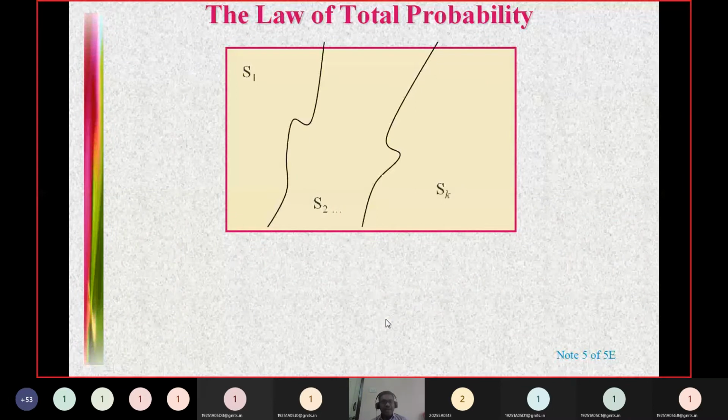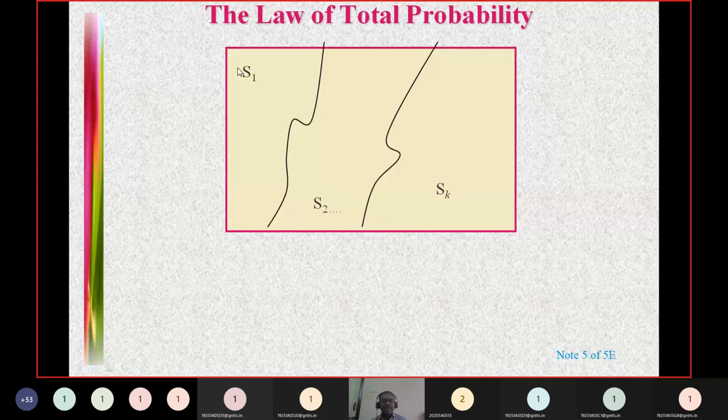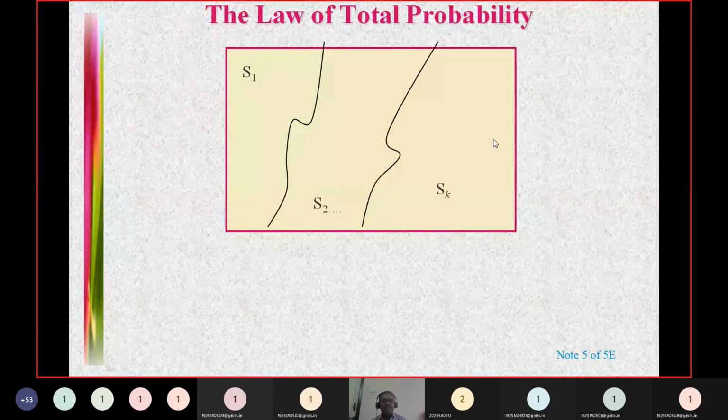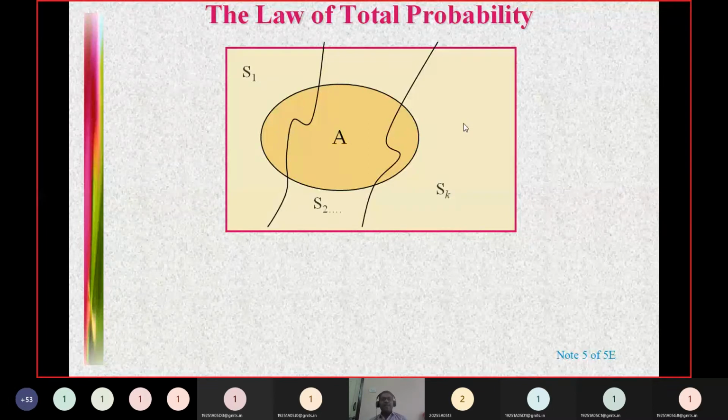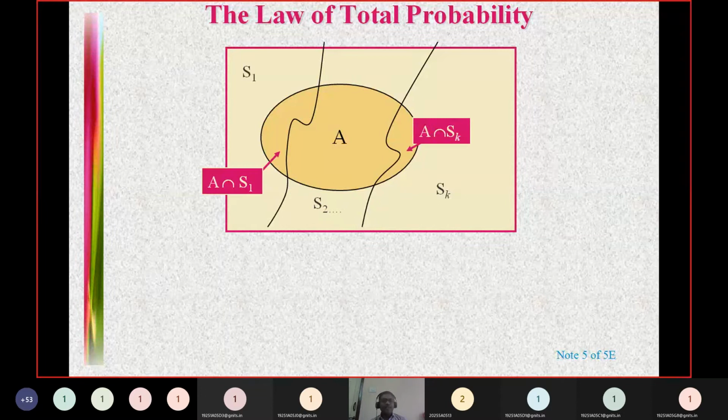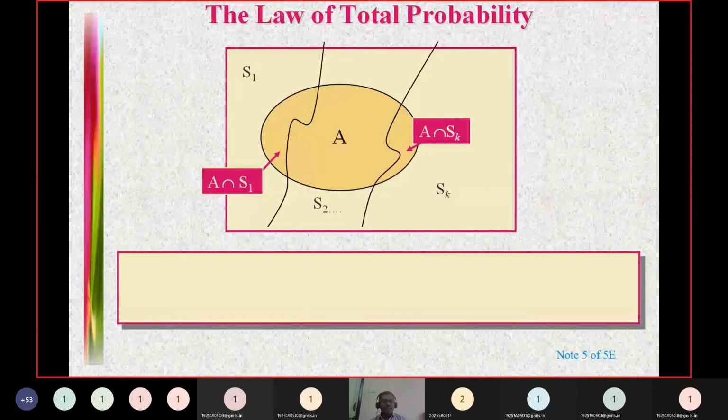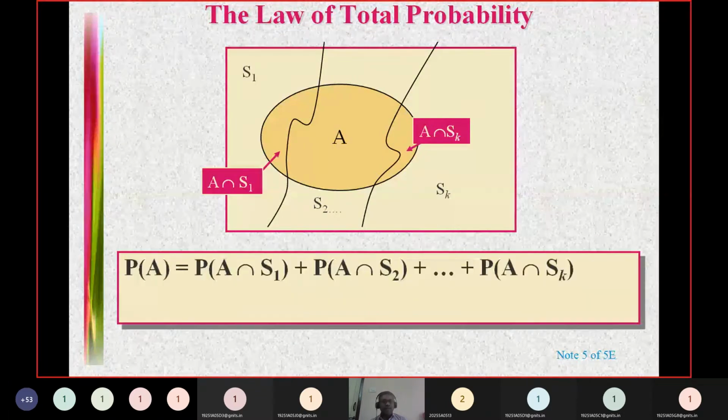So something like this: you have a rectangular box which is the whole sample space, where this rectangular box is partitioned by S1, S2, and so on up to Sk, and then you have an event A which is a subset of the sample space. This event is sharing points with S1, S2, and so on up to Sk. So A intersection S1, A intersection S2, and so on, A intersection Sk. These are going to be mutually exclusive events. Therefore, you can write the joint probability. So these are all mutually exclusive events. Therefore, you can write the total probability like this.